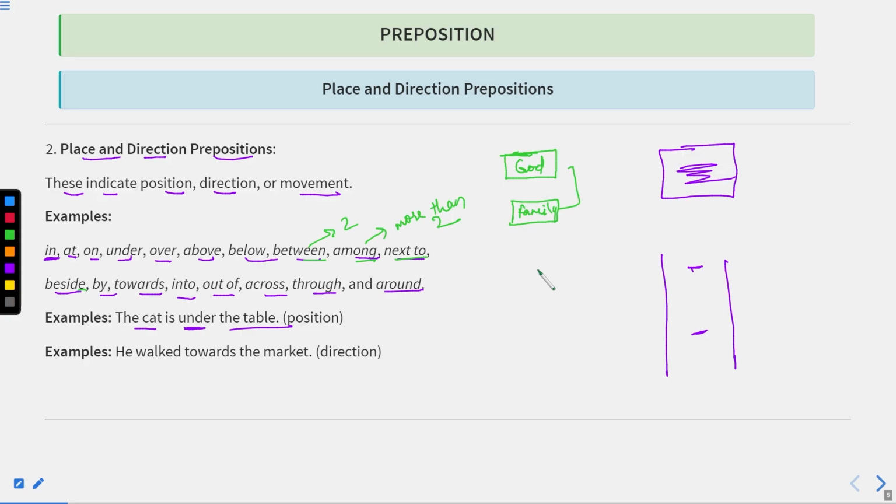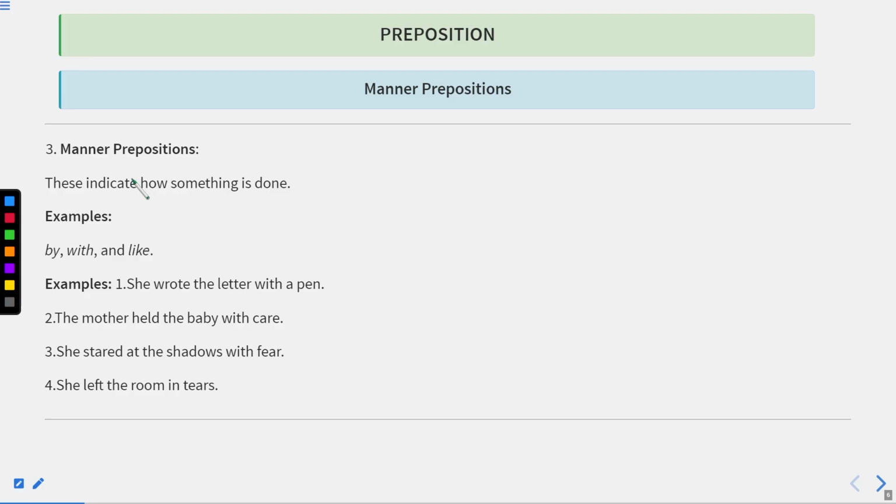Now we will definitely elaborate these prepositions along with examples. Now we have manner prepositions. What kind of manner prepositions are there?